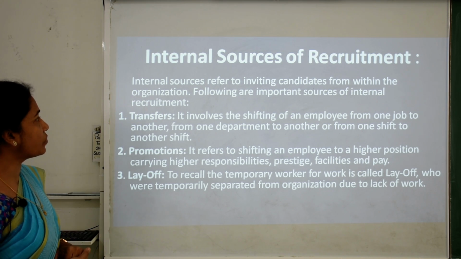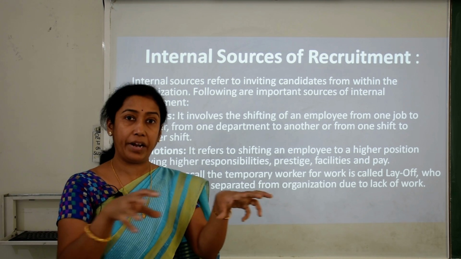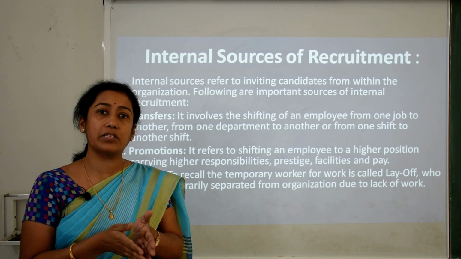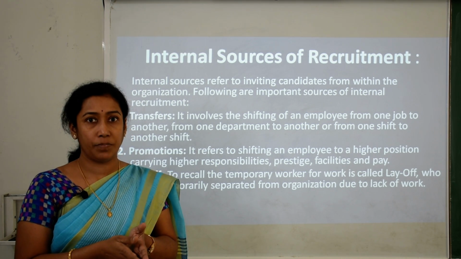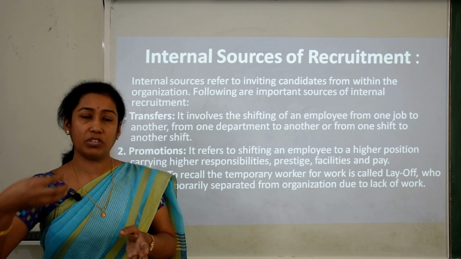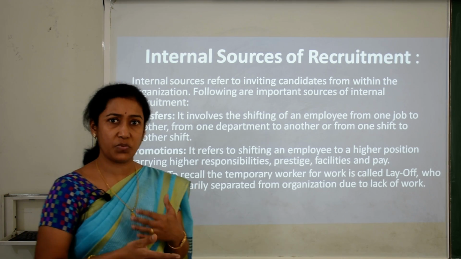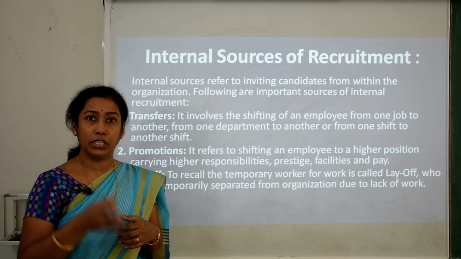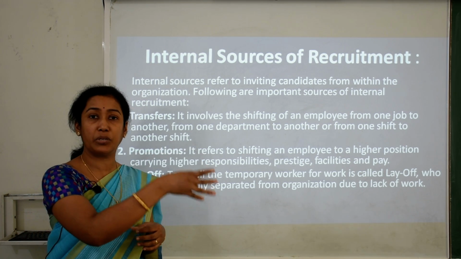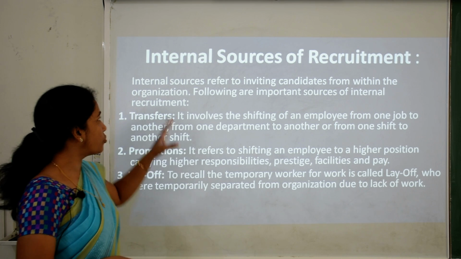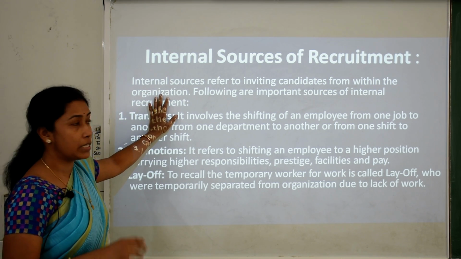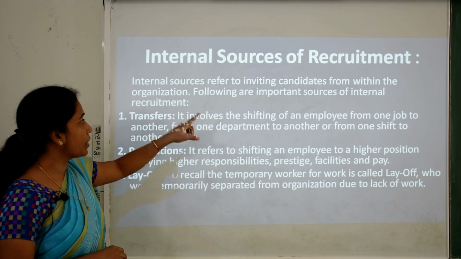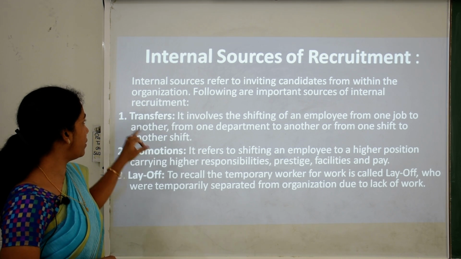The internal sources of recruitment mean you are finding the candidates in your own organization. They are already the existing employees of your organization. So you just need to shift those people on the basis of transfers, promotions and shifting from one department to another, from one department or unit to another one. So internal sources require inviting candidates from within the organization only. Following are important sources of internal recruitment.